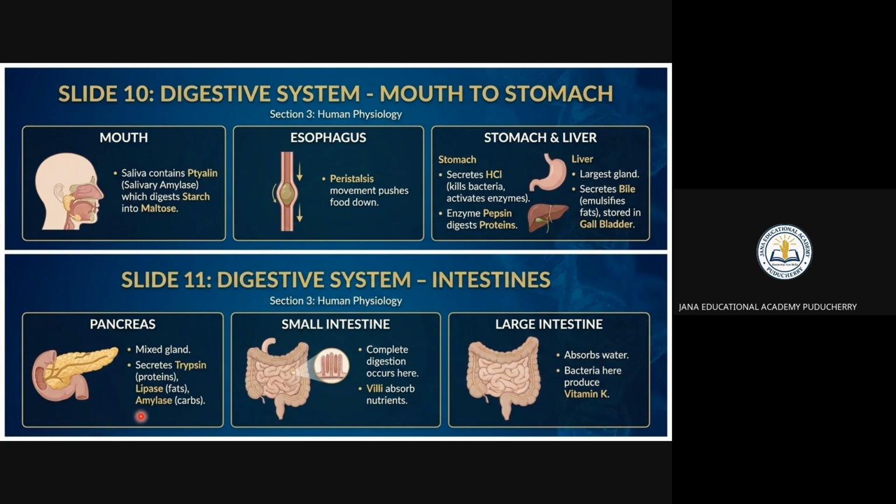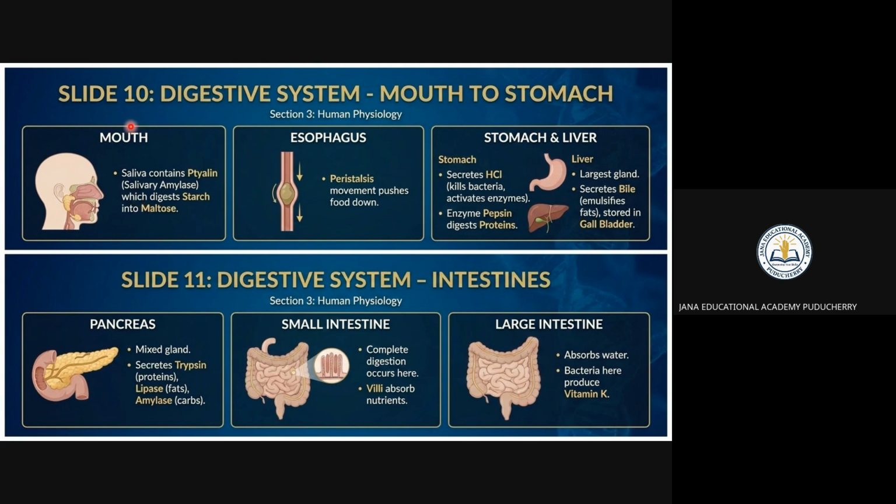Carbohydrates are nothing but glucose, proteins are nothing but amino acids, right? Fatty acids plus glycerol is nothing but fats. So these are the things you have to remember in the digestive system, right? Mouth, esophagus, stomach, liver and pancreas, small intestine and large intestine. What is the function of each?